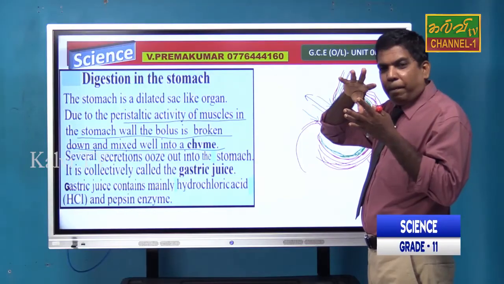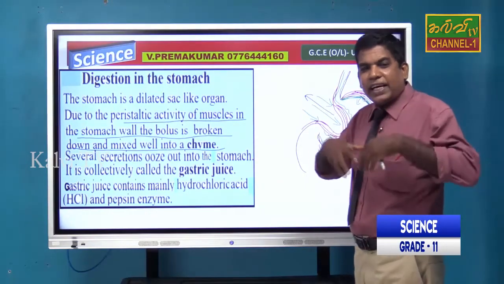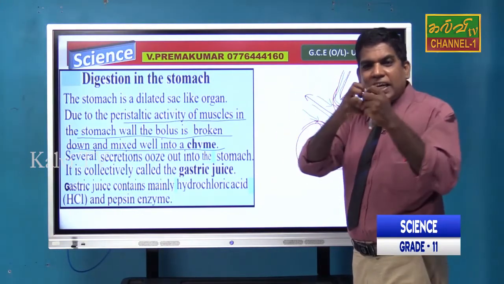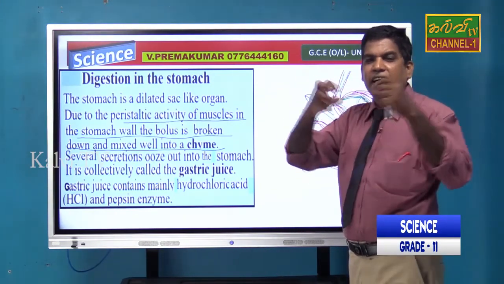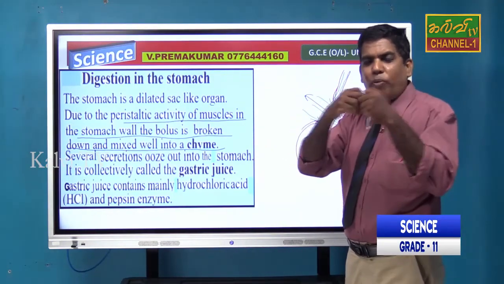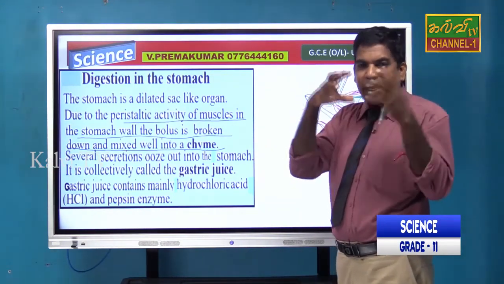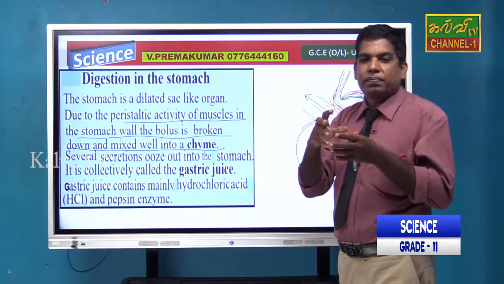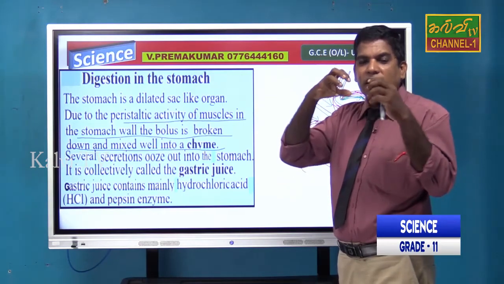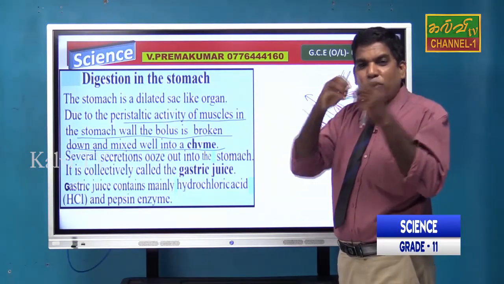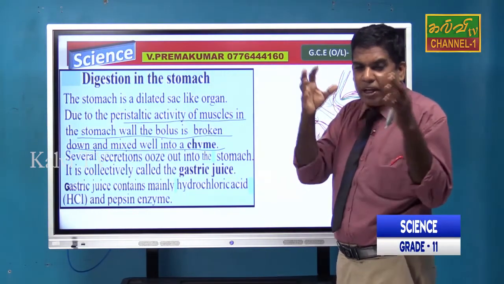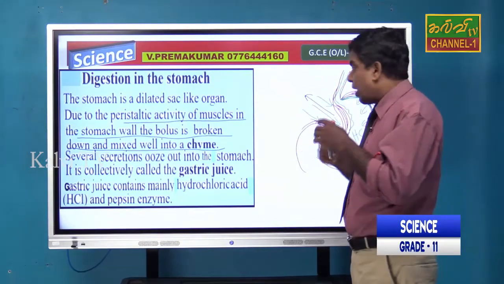So when the particles enter the stomach, the muscles are also very thick, and when contracting and relaxing, that is peristaltic movement. The peristaltic movement also helps to make some mechanical digestion in the stomach. That means the big particles, the bolus, are made into small particles and well mixed with the chyme, the secretion of the stomach.